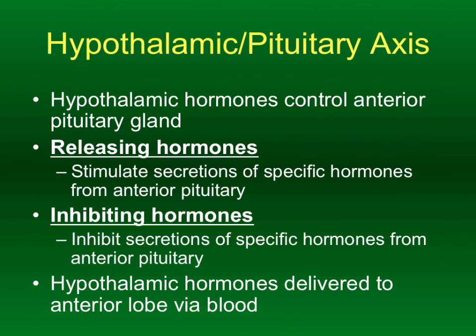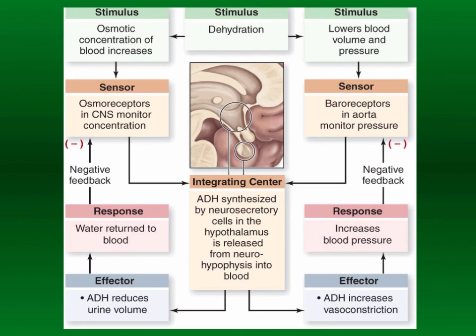And again, those hormones from the hypothalamus that are either inhibiting or releasing hormone release from the anterior pituitary are delivered to the anterior pituitary by the blood. So it's a very indirect mechanism of control when it comes to how the anterior pituitary is controlled by the hypothalamus. Good example here, negative feedback showing you ADH.